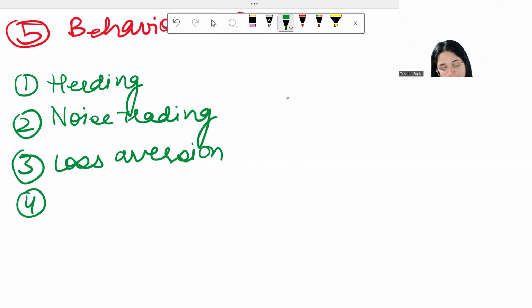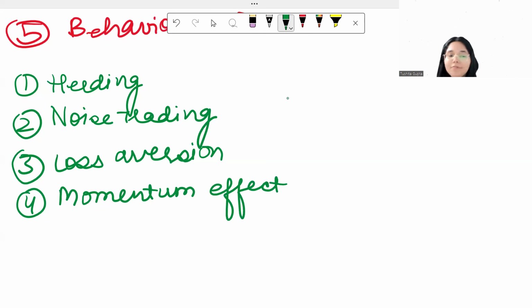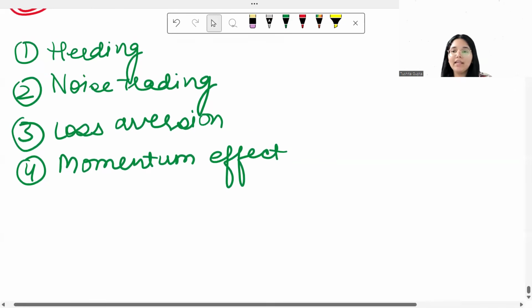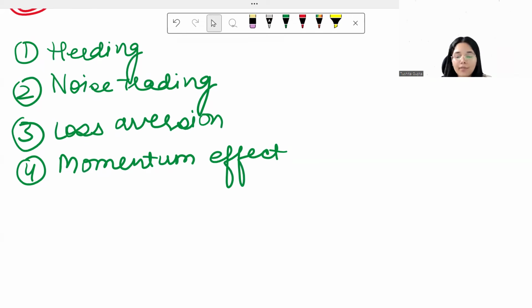Then the fourth point that we discuss under behavioral finance is the momentum effect. Momentum effect basically means, let's suppose the market is having an uptrend, it is continuously going up. Markets will create optimism. Optimism means a positive sentiment, which will increase the willingness of investors to invest in companies which are showing prospects of growth. So if the shares of one company are constantly growing, people become more optimistic that this company has prospects of growth, and so they keep putting money in that company. This is what the momentum effect is.